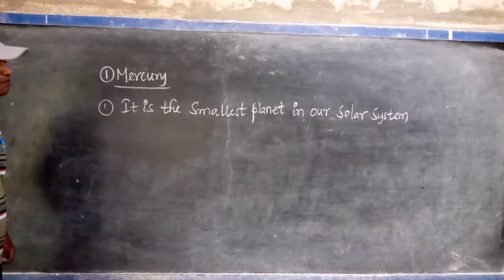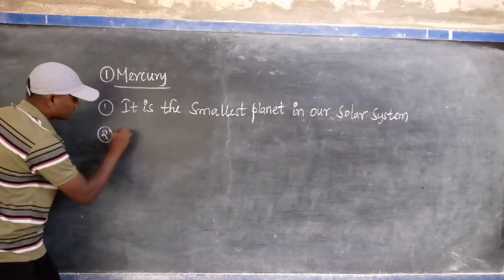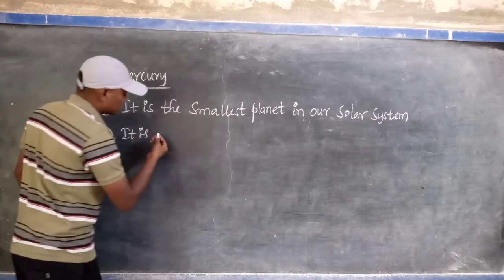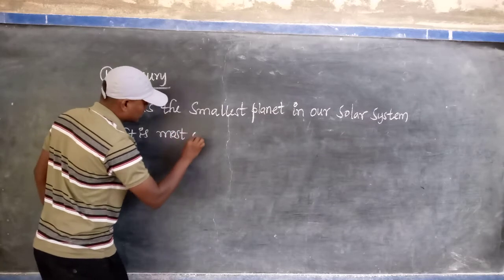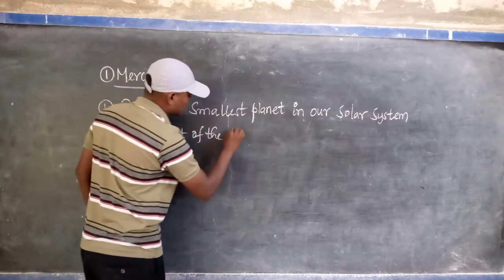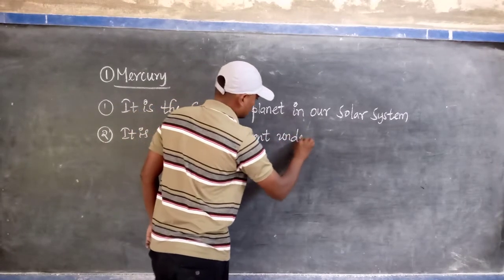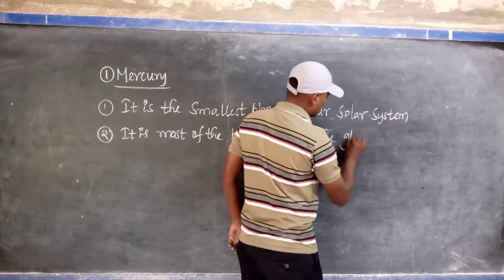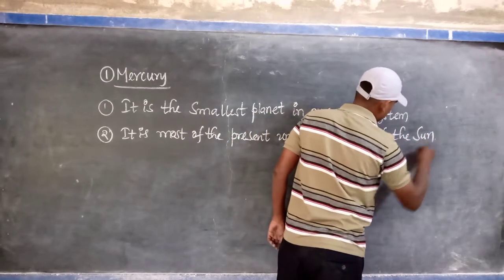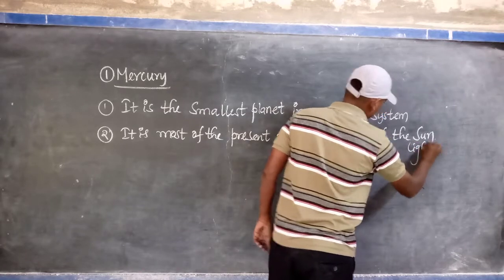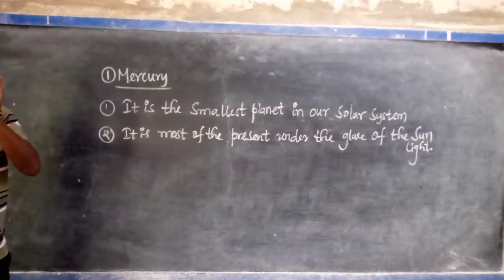Mercury is the smallest planet in our solar system. So listen very carefully. Mercury is one of the planets.